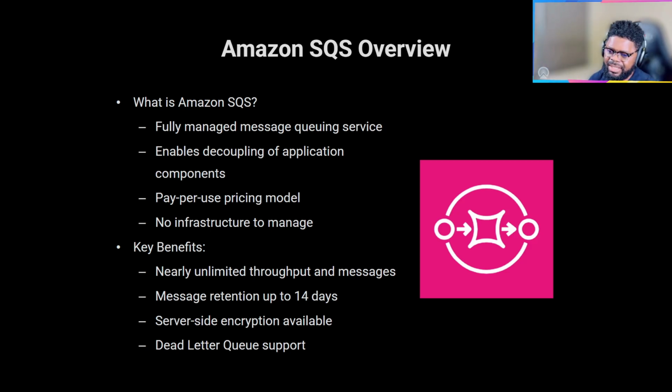So service A sends something to the queue, and then service B will process it when it has capacity. Sometimes you don't need those things to happen immediately, and in some cases you also want them to happen immediately. But the most important thing is that there's a queue. You can have workers go into that queue and consume it. So it enables the decoupling of application components that I mentioned just some slides before.